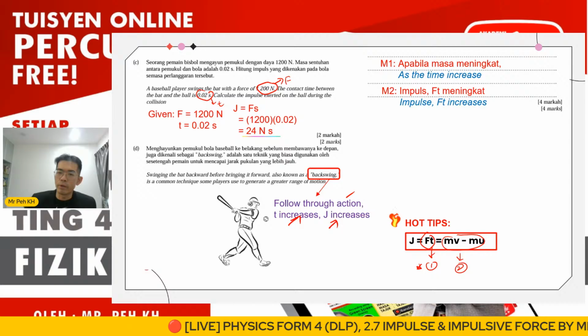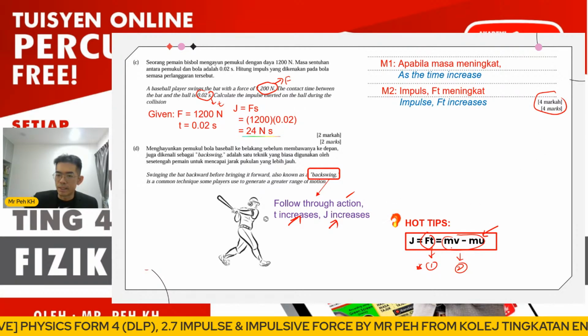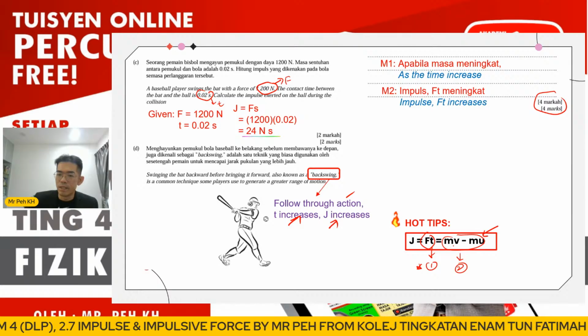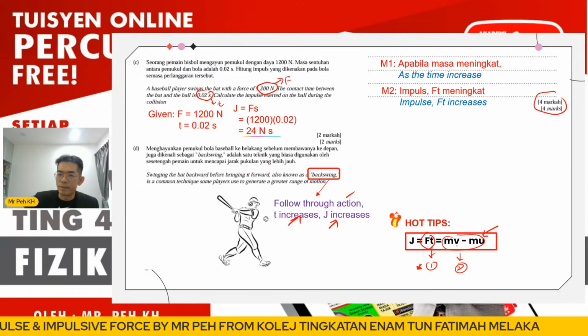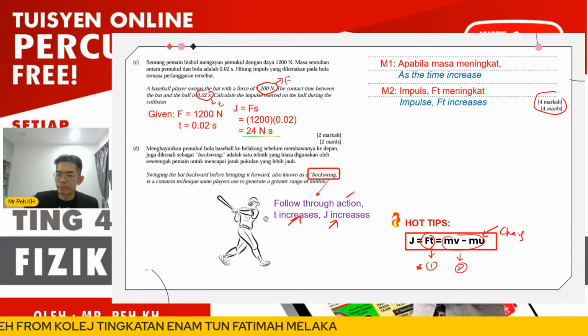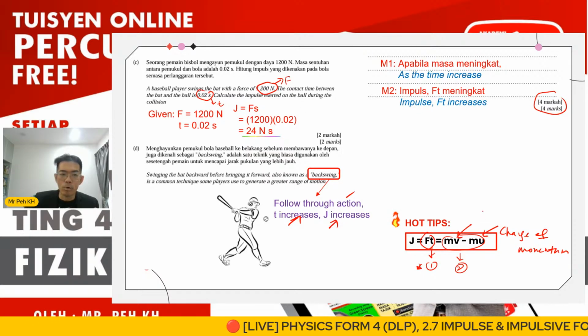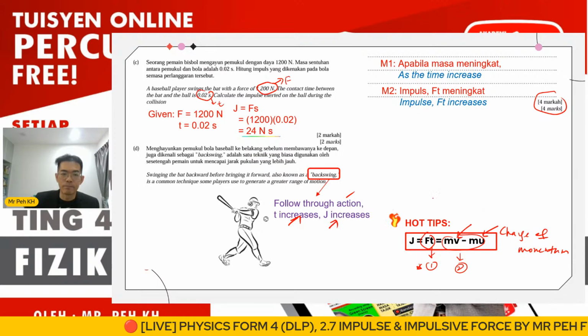Okay, after that, to get the 4 marks, you can explain the second formula here besides Ft. So here, when impulse increases, the change of momentum increases, right? So when the change of momentum increases, the head velocity of the ball will be increased. Baseball here, here will be baseball.